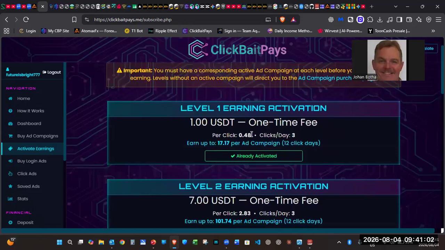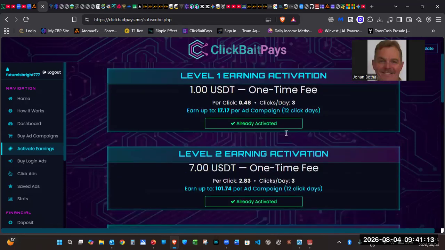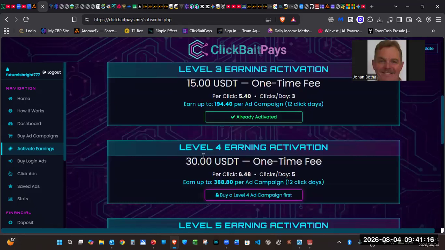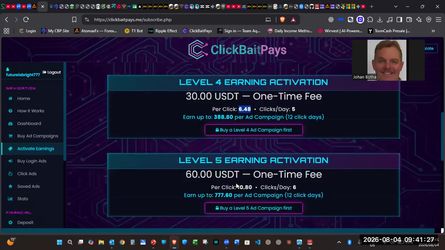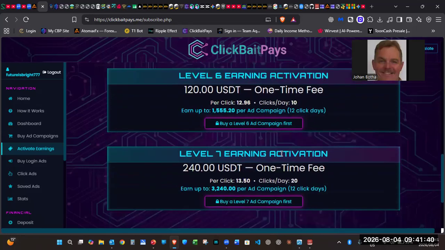As you go to the higher levels, the earnings increase. Level 1 is 48 cents, level 2 is 2.83, level 3 is $5.40. There are three ads that you have to click each and every day on the lower levels, and from level 4 there are 5 ads that you have to click, but then your earnings also increase quite a lot, 6.48. Then level 5 you get 10. On level 5 you're going to make $60 in one day by clicking 6 ads, for 12 days. And that is basically how ClickBait Pays works.